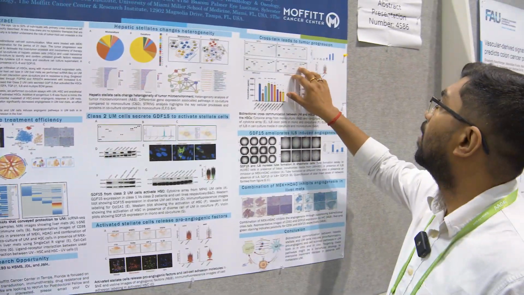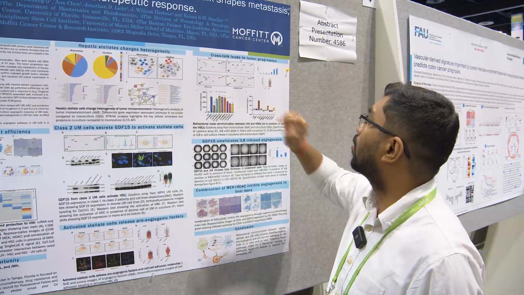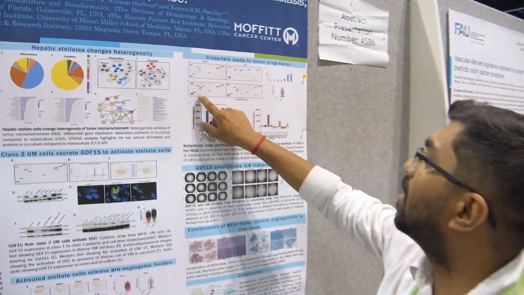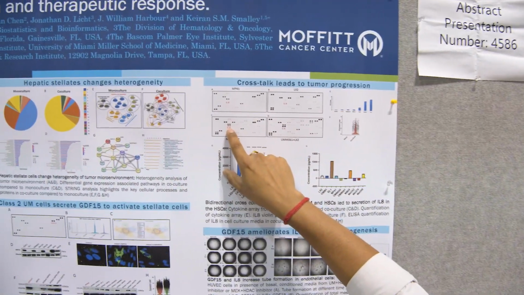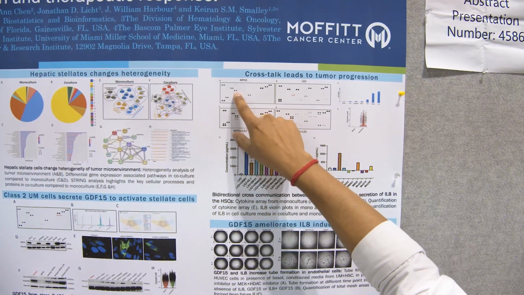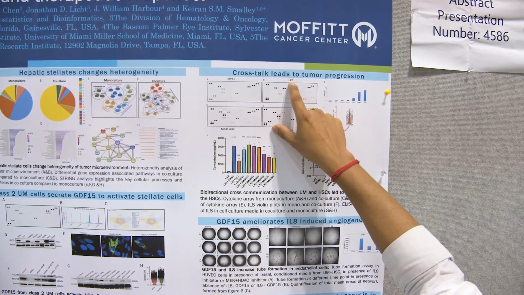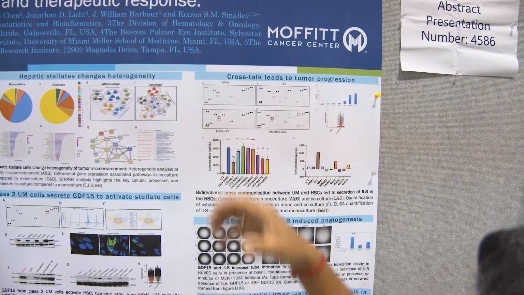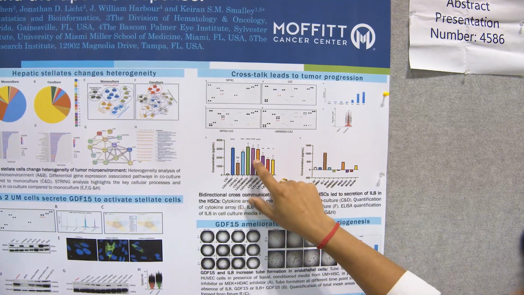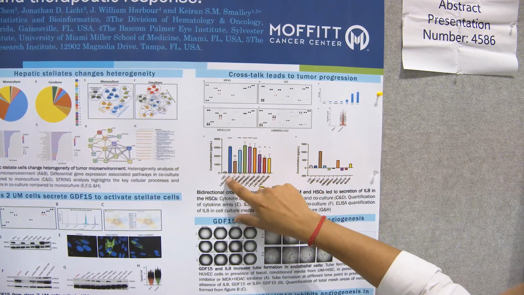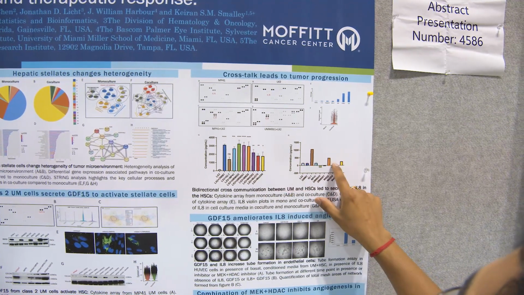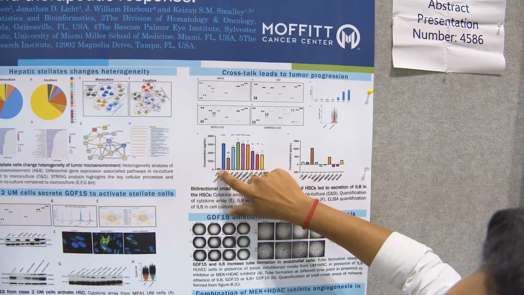When we did the co-culture of hepatic stellate cells and uveal melanoma, we saw an increase in IL-8. IL-8 is involved in angiogenesis. As you can see, in the monoculture there is nothing, and the hepatic stellate cells alone don't express it, but when they come together, there is a secretion of IL-8. We confirmed this with ELISA, and you can see that the co-culture had a higher IL-8, and the monoculture did not.